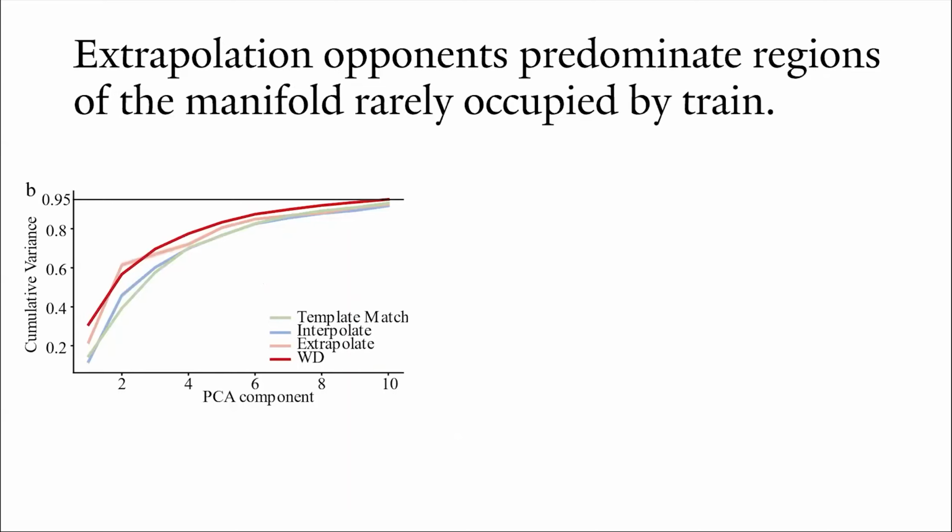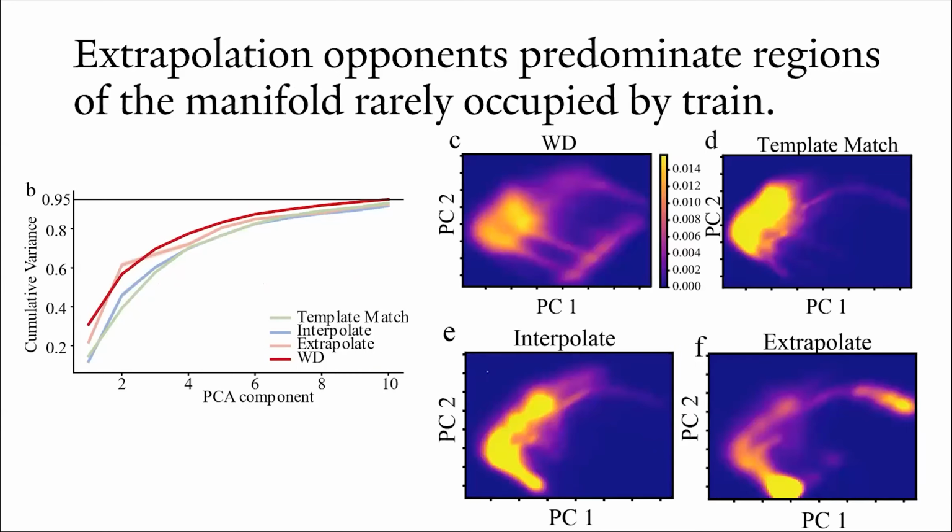We asked whether the training dynamics operated on a low-dimensional manifold and if the test dynamics also fell on that manifold. We performed PCA on recurrent states from all training opponents and calculated the explained variance ratio of the test states on these PCs. We identified that 95% of the training variance was explained by the first 10 PCs. These same PCs summarize roughly 92% of the variance for all test classes, indicating that their dynamics also lie in the training manifold. To investigate how the extrapolation opponents differ from the others, we asked how the dynamics along the first 2 PCs differ in the test states.